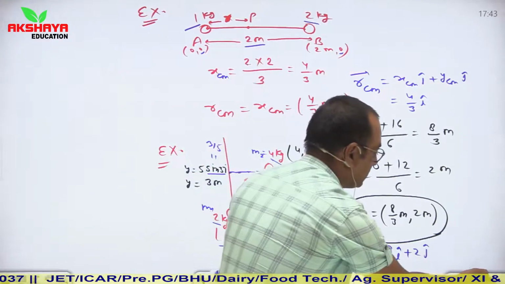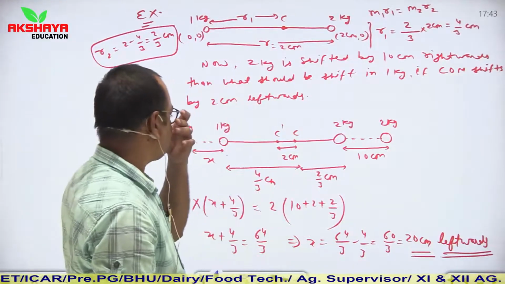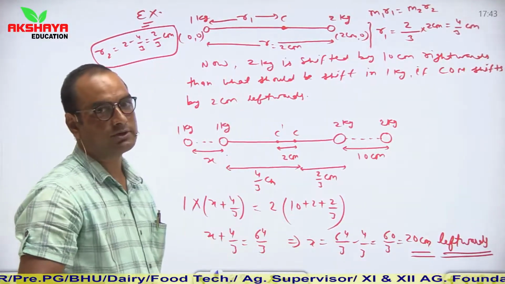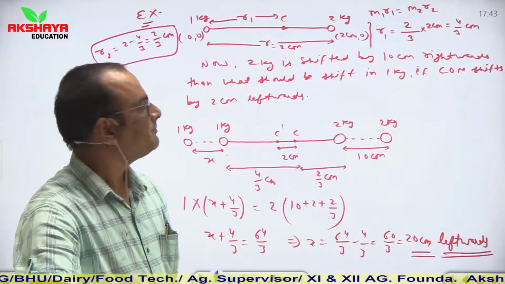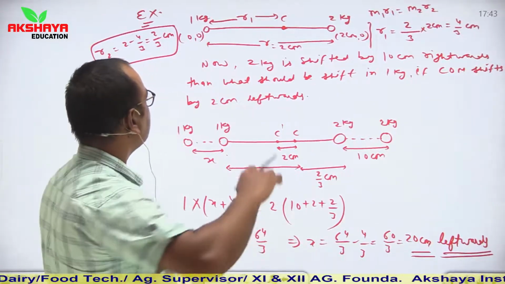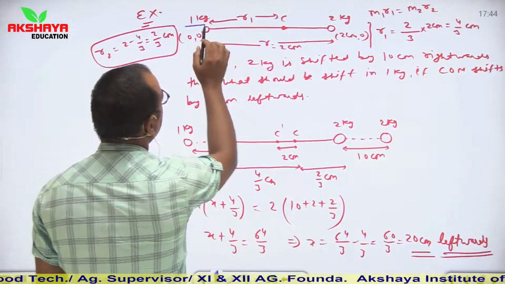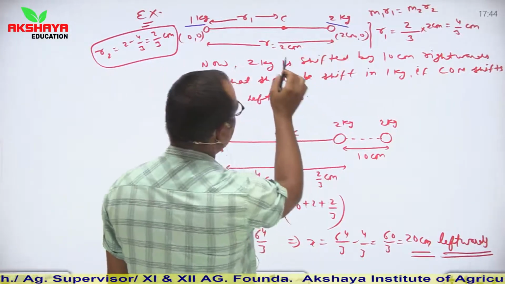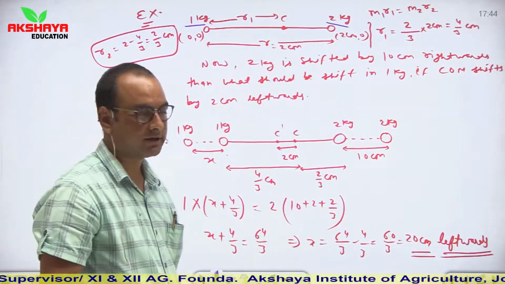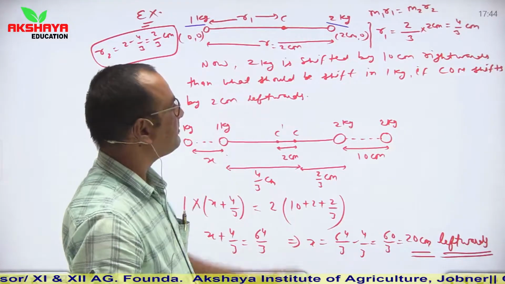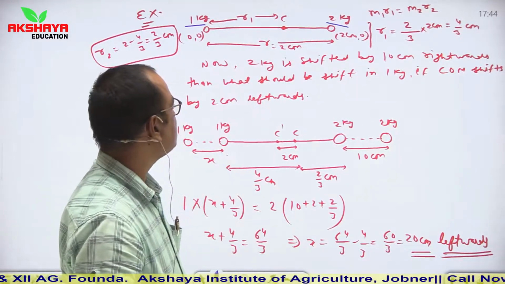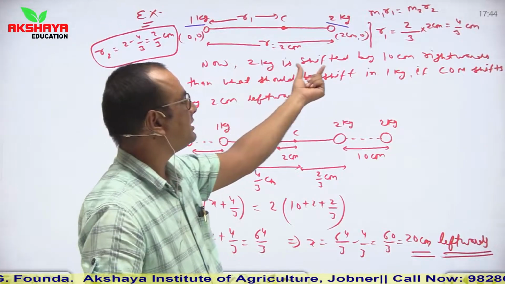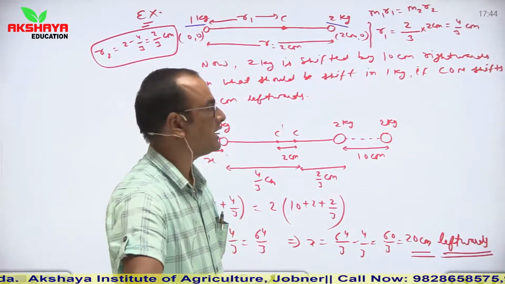Now let us see one more pattern of question. Now in this pattern of question, some complications are included. Initially it is given that two objects of mass 1 kg and 2 kg are separated by a distance of 2 centimeter. Clear? Now given in the question is that 2 kg object is shifted by 10 centimeter in rightward